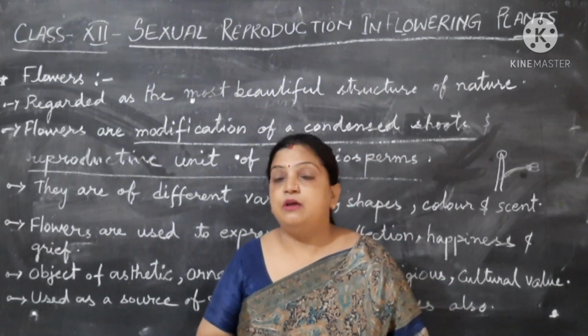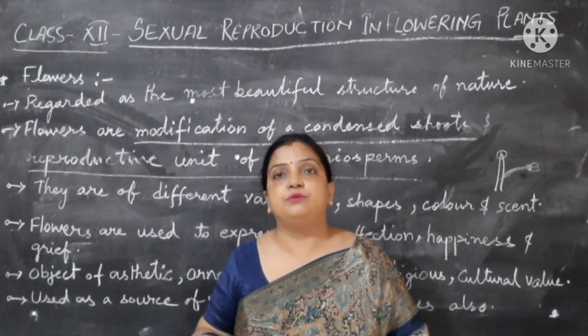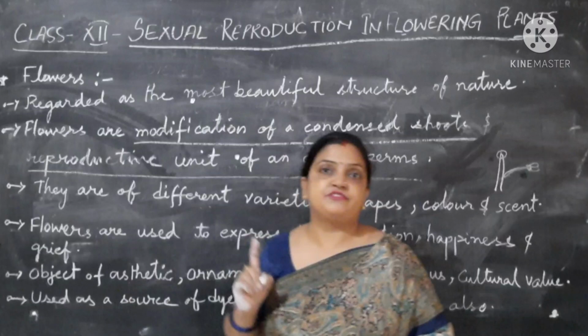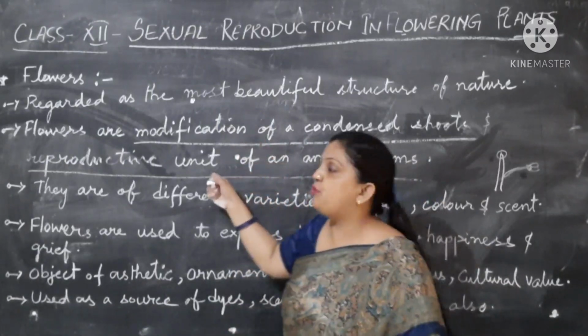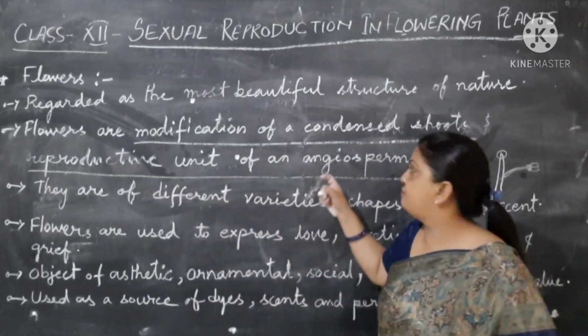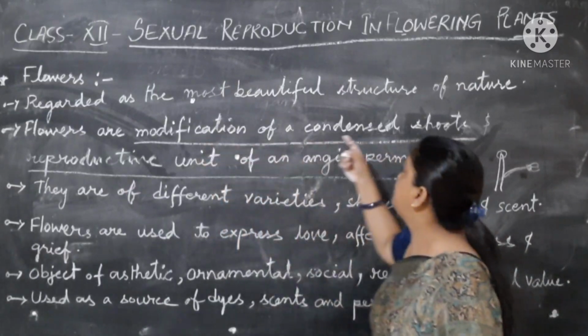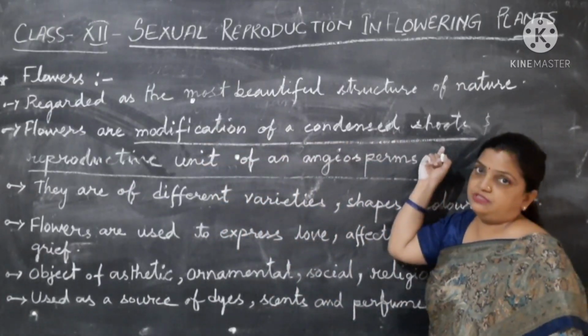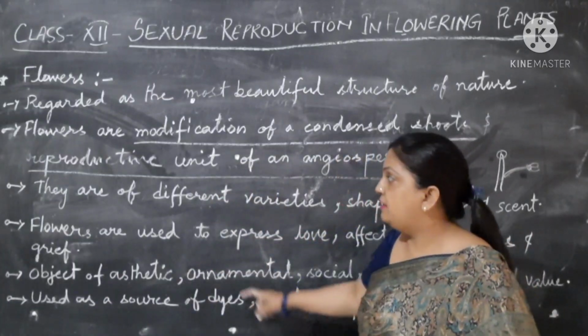So stamen as well as pistil, androecium as well as gynoecium, both the reproductive structures are present in the flower. So hence a flower is also considered as a reproductive unit in angiospermic plants, and they are a modification of a condensed shoot. Hope the definition of a flower is clear to you all.